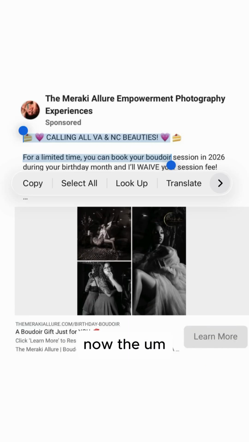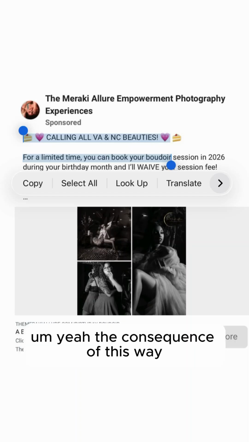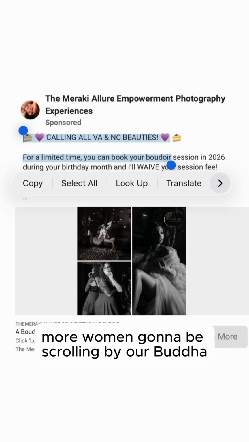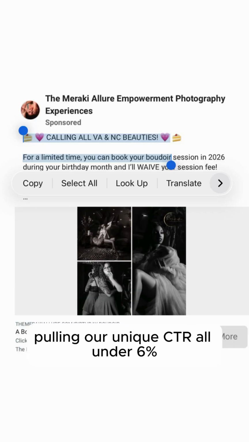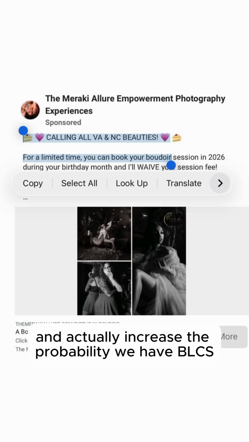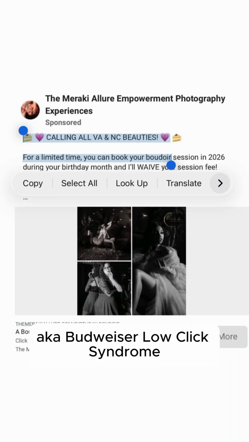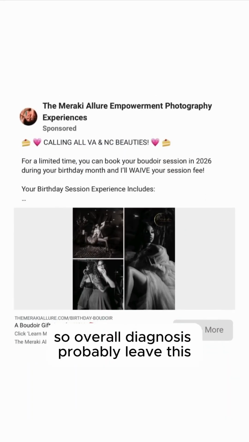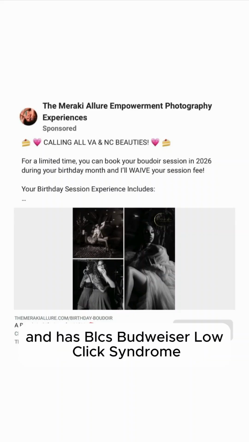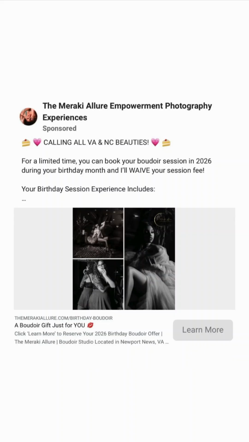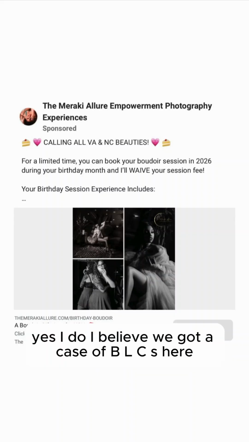Now, the consequence of this, way more women gonna be scrolling by our Boudoir Facebook ads than necessary, pulling our unique CTRL under 6% and actually increasing the probability we have BLCS, aka Boudoir low click syndrome. So overall diagnosis, probably believe this Boudoir Facebook ad has a unique CTRL under 6% and has BLCS, Boudoir low click syndrome. Yes, I do. I believe we got a case of BLCS here.